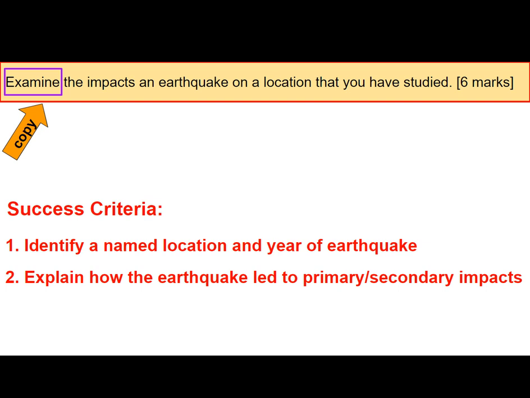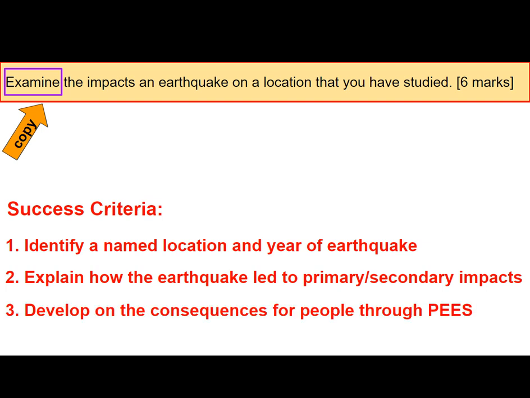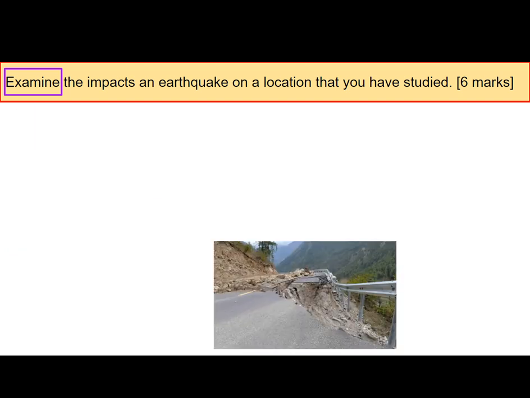And in secondary impacts, we're thinking like the later aftershocks that might have led to an avalanche, because the instability of the mountain of Mount Everest was undermined, and then that would have led to further consequences that we'll look at, which are called the PEEES consequences. And then finally, you need to develop on these consequences, talking about the political, economic, environmental, and social ideas that we've got on page 213.